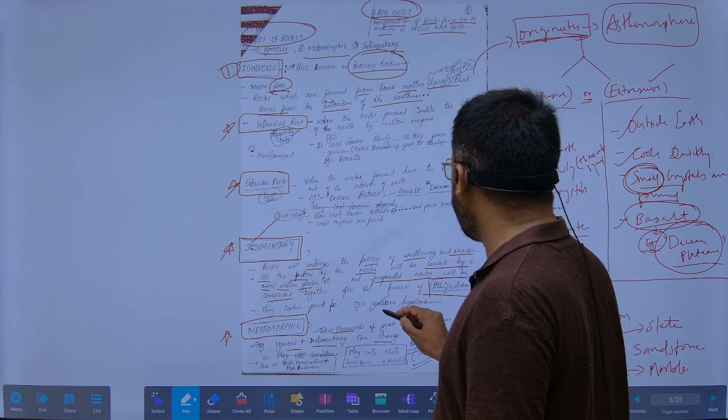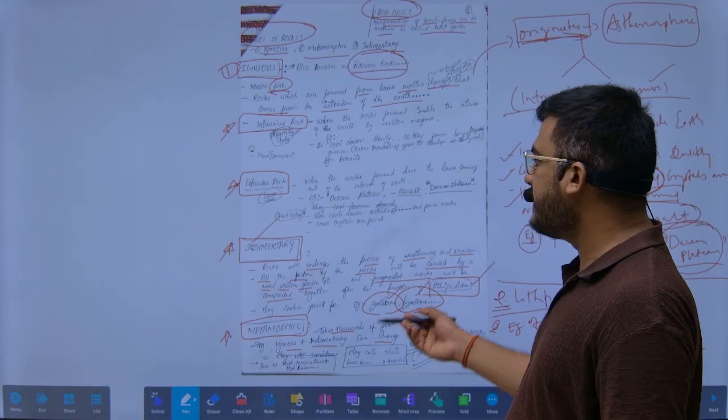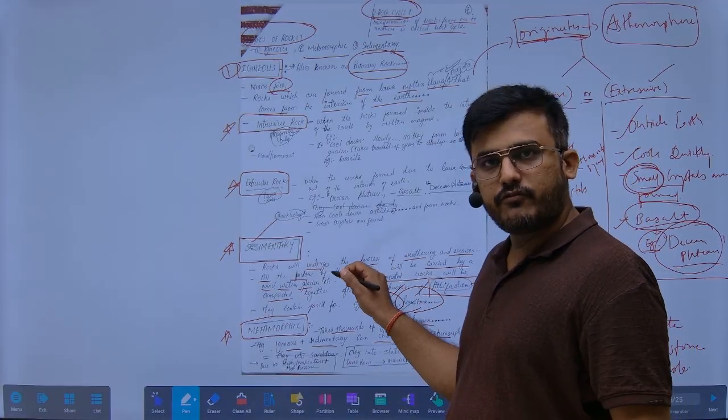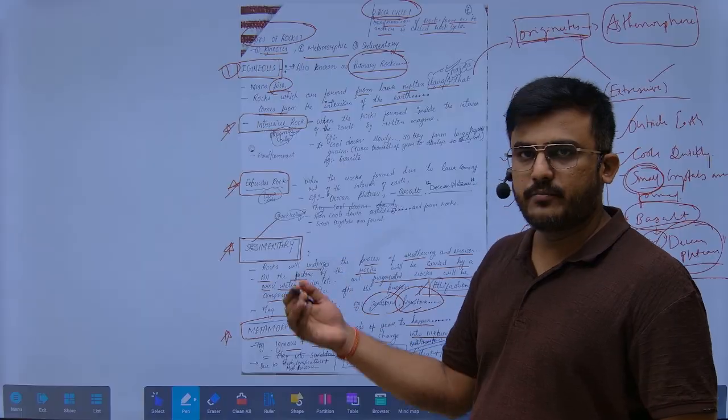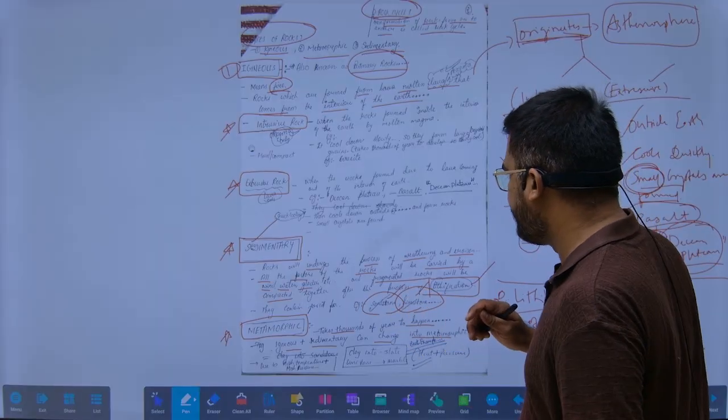For example, we find sandstones and limestones, and inside these we also find fossils, because some dead animals or plants get into the rocks.